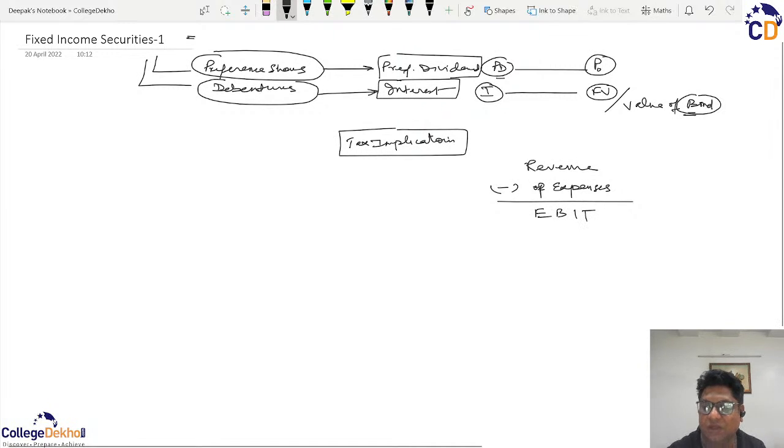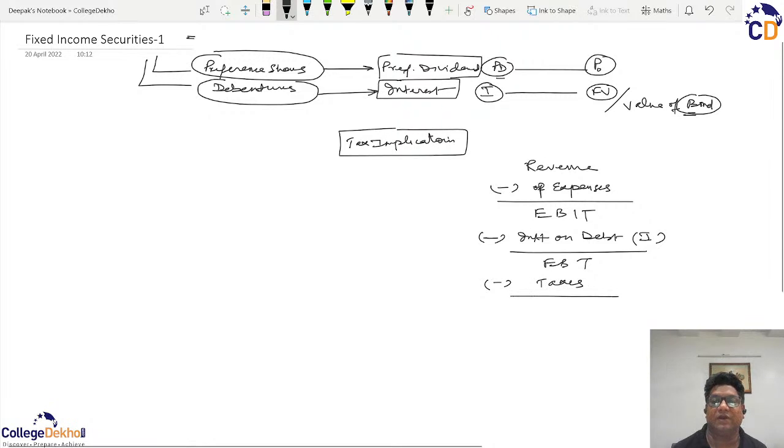Now out of this EBIT, you have to deduct the interest, which is the fixed income on debentures or the bond, so the interest on debt, that is the I. And then we arrive at earning before tax, and then we have to pay the taxes to the government.